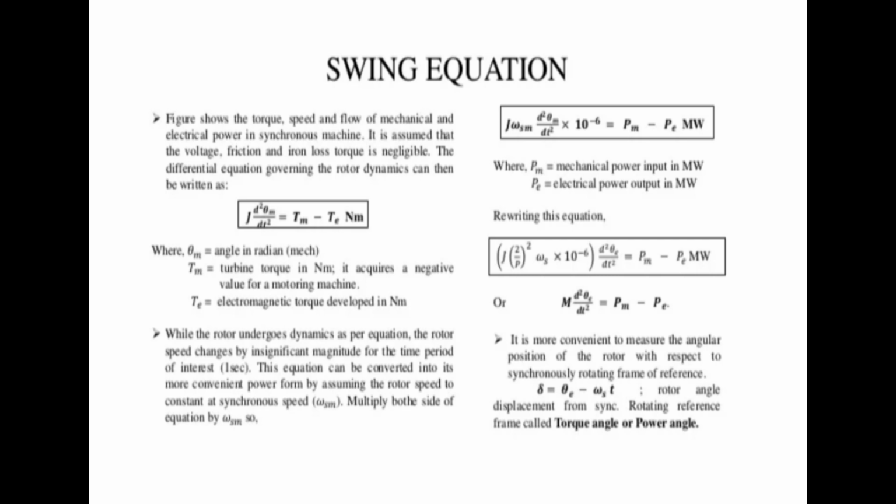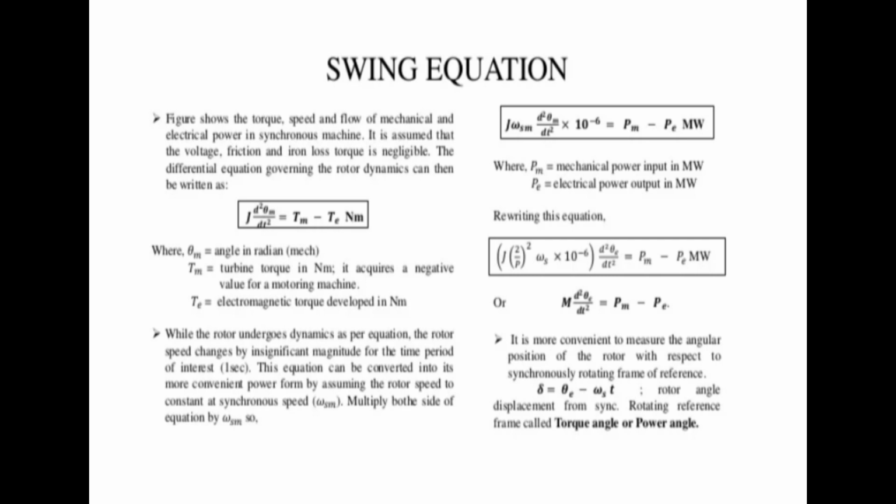While the rotor undergoes dynamics as per the equation, the rotor speed changes by an insignificant magnitude for the time period of interest, that is 1 second. This equation can be converted into a more convenient power form by assuming the rotor speed to be constant at synchronous speed.